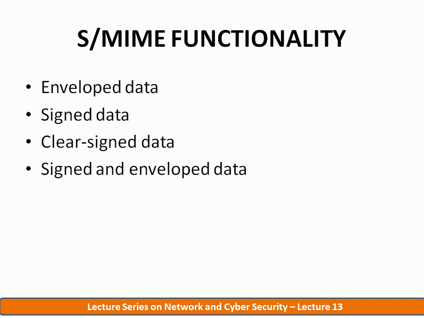The second one, the signed data. This is the authentication only service. When it comes to authentication, we need to generate the digital signature. A digital signature is formed by taking the message digest of the content to be signed and then encrypting that with the private key of the signer, the sender.